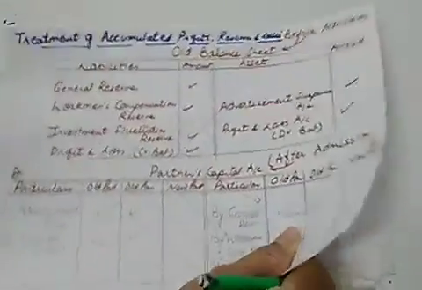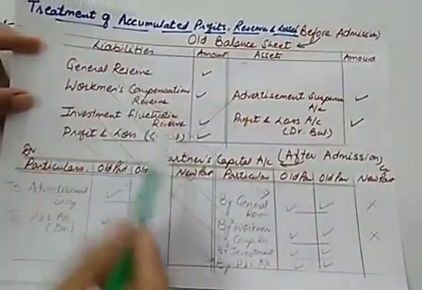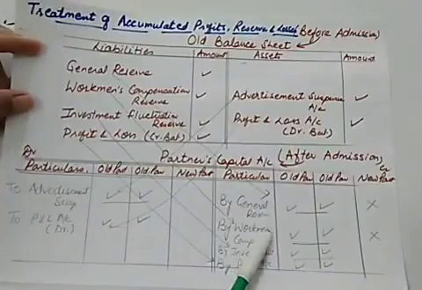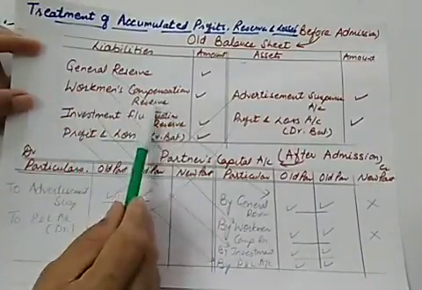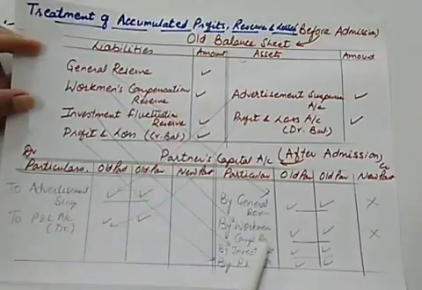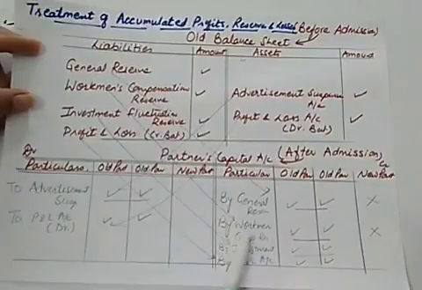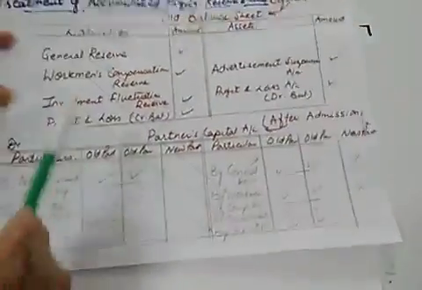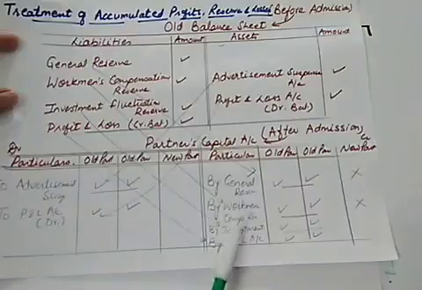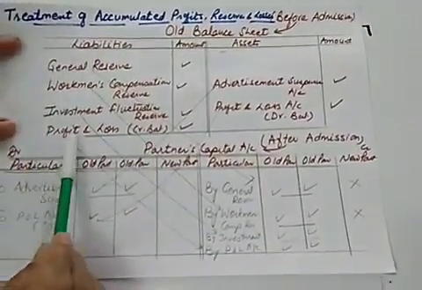So let us see the journal entries which we are required to pass. The first journal entry will be transfer of general reserve to old partners' capital, transfer of workmen compensation reserve to old partners' capital, transfer of investment fluctuation reserve to old partners' capital, and likewise profit and loss credit balance to old partners' capital. So I am making a combined entry for this. And I am assuming that there is no further adjustment of all these items.